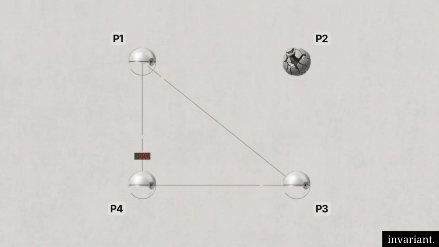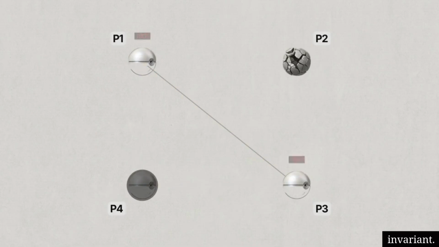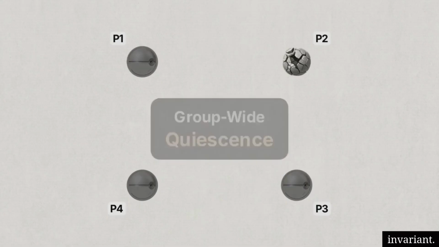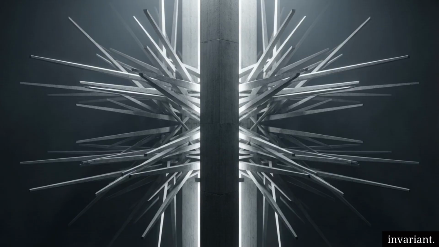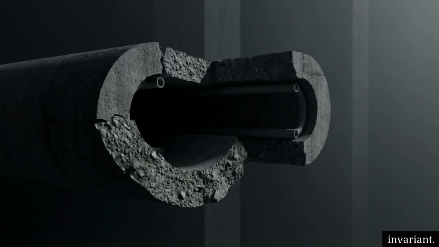P4 detects this, but instead of alerting, intentionally stops responding to pings. P1 and P3 notice the silence and cut their lines, converting the individual failure into a group-wide silence. Everyone learns of the failure. Fuse provides a highly robust failure propagation method by leveraging the one thing an asynchronous network can always rely on: the definitive absence of a message.